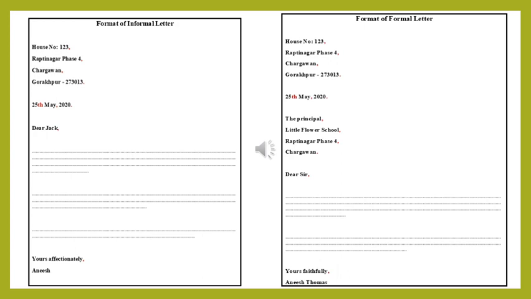At the end, when you finish writing and stop, leave one line, and then write Yours affectionately, comma. Then in the next line put your name. Only your first name you need to write. My name is Anish Thomas, so I just need to write Anish, because I am writing to my friend and they know me. It is an informal letter, so only the first name is needed, and no need of putting a full stop at the end of your name. Keep that in mind.